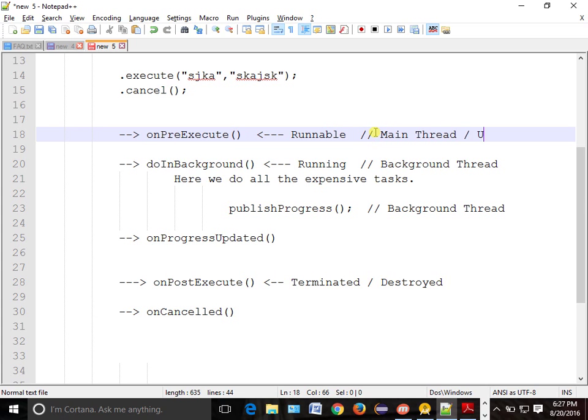Both are the same. And what is the other name of the background thread? Worker thread. UI thread is this one, the main thread. Okay, this one is the background or worker thread.